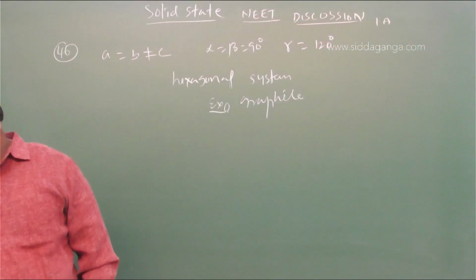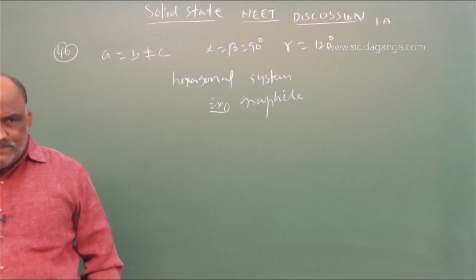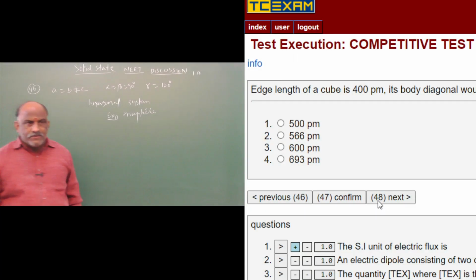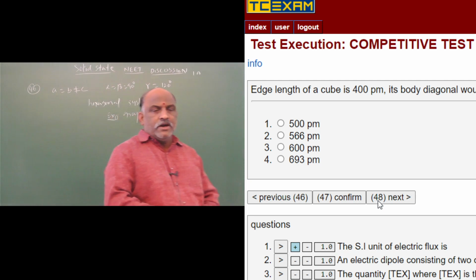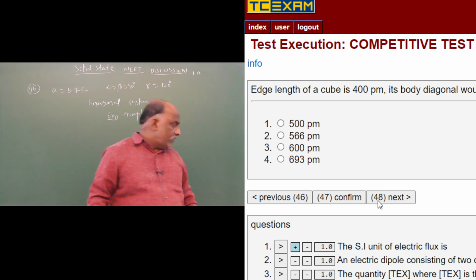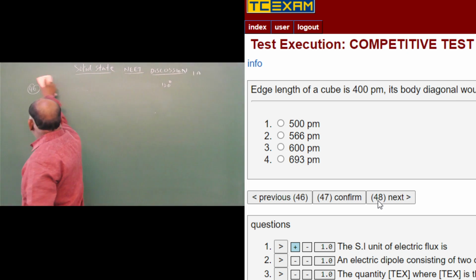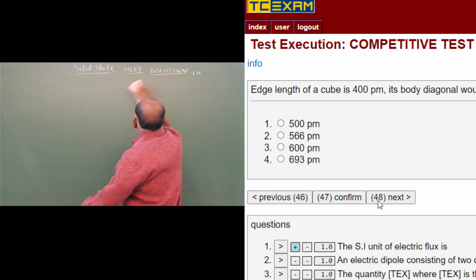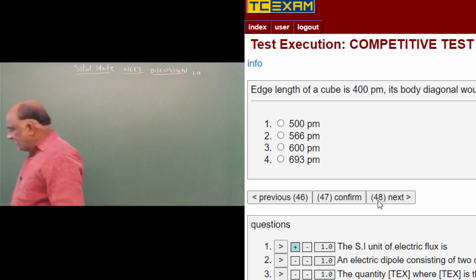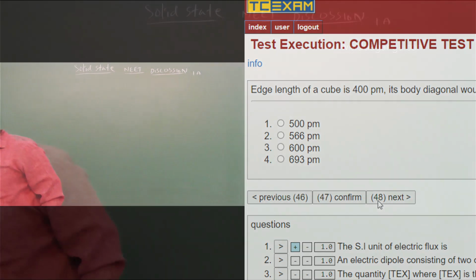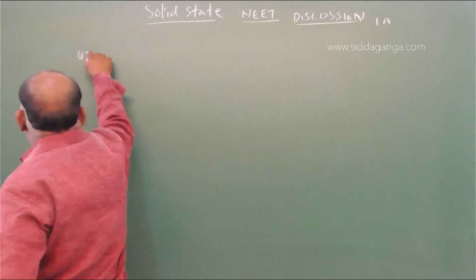Next, question number 47. Edge length of a cube is 400 picometers. Its body diagonal will be what? Simple question here also. You should go through the formulas, then it will be easy. Otherwise, it is difficult. So simple here, 47.